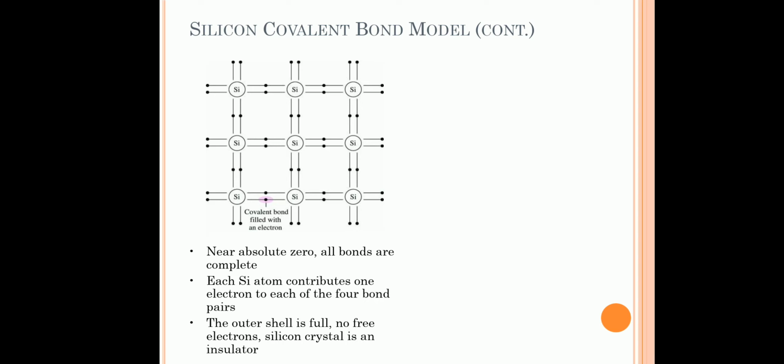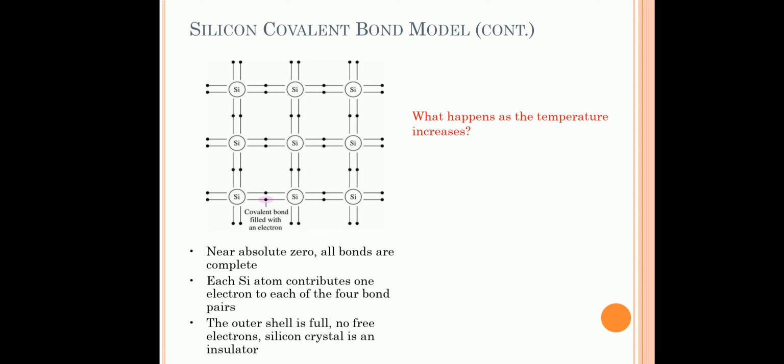So silicon has 4 outermost electrons. All 4 electrons will make a covalent bond with the nearest 4 silicon atoms. So it acts as an insulator because there are no free electrons in the outermost shell.